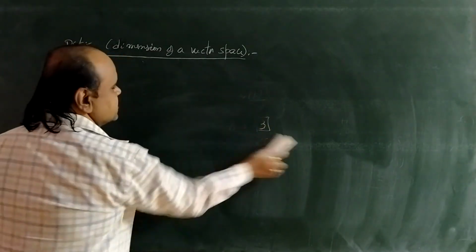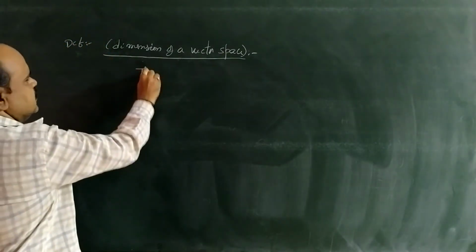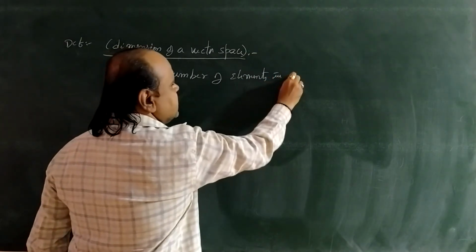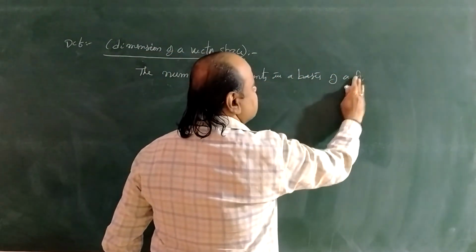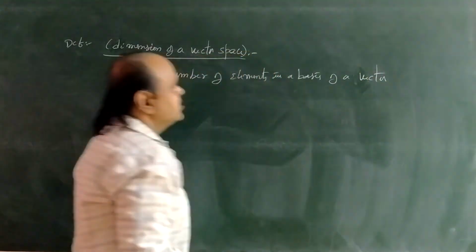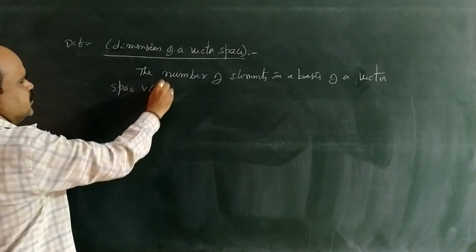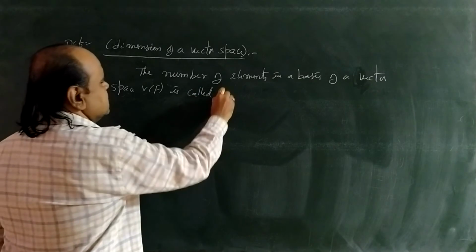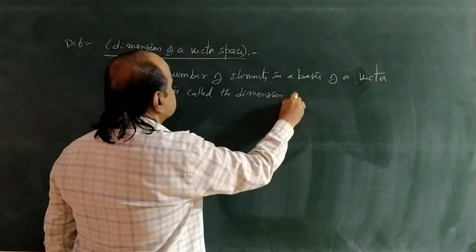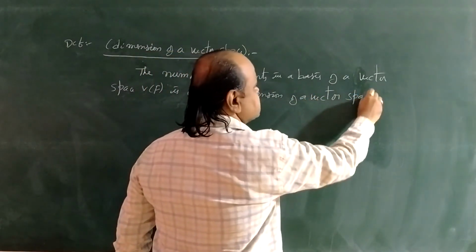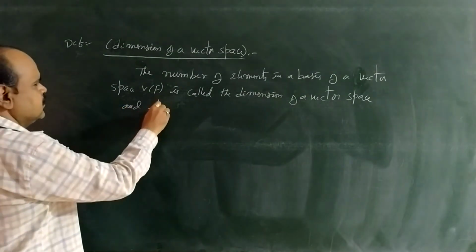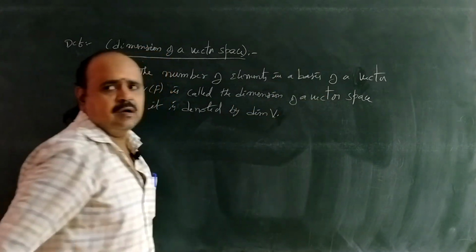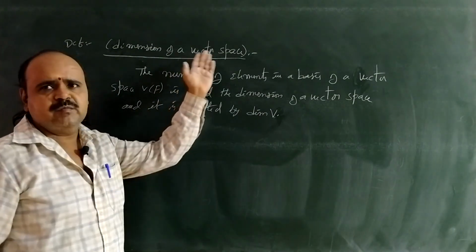So what is the definition of the dimension of a vector space? The number of elements or vectors in a basis of a vector space capital V of F is called the dimension of a vector space, and it is denoted by dimension V. Okay, this is the definition of the dimension of a vector space.